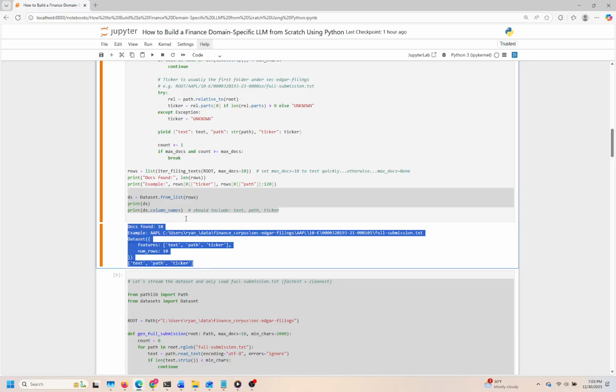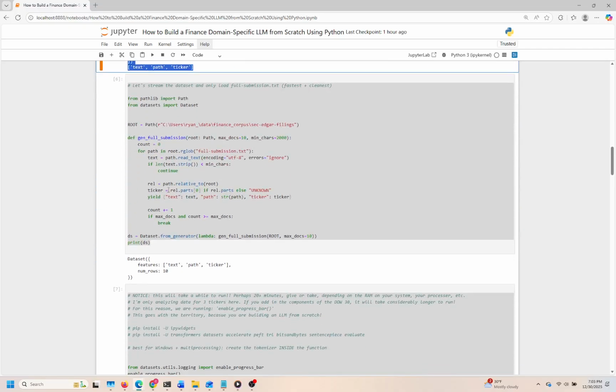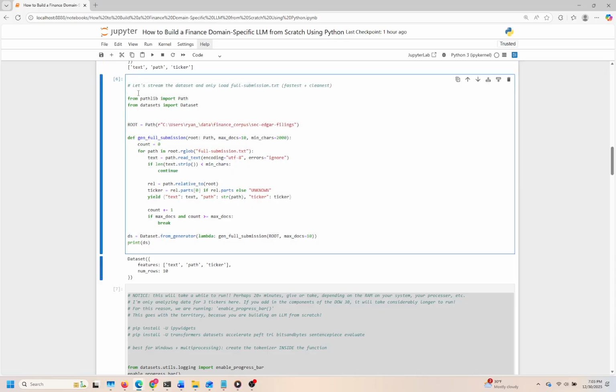Cell 6. In this cell, we're setting up a process to stream a specific dataset from a specified directory, targeting only the files that contain complete submissions. This approach not only optimizes our data loading, but also ensures we're working with cleaner data. The focus is on the full submission.txt files located within a designated directory that contains financial filings.